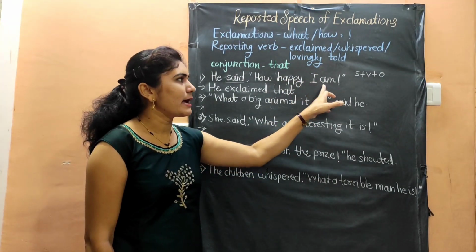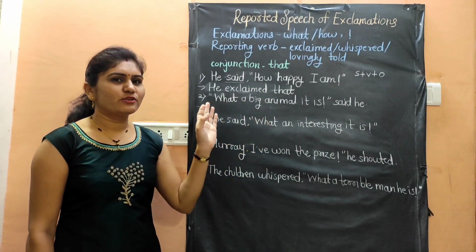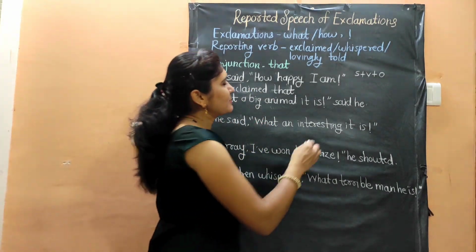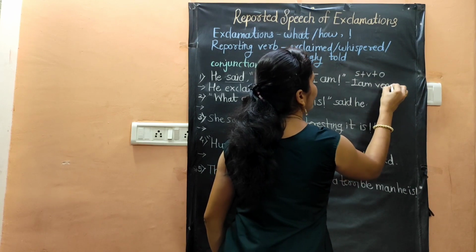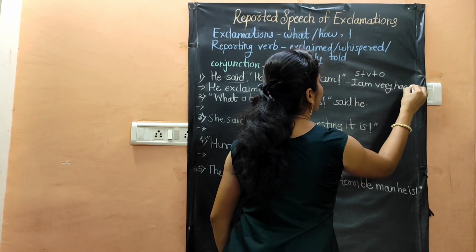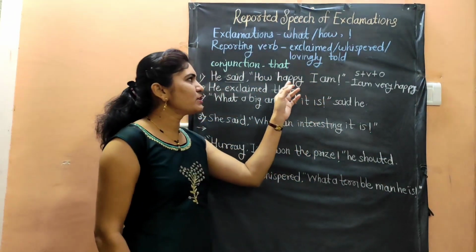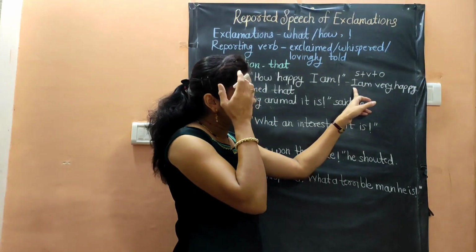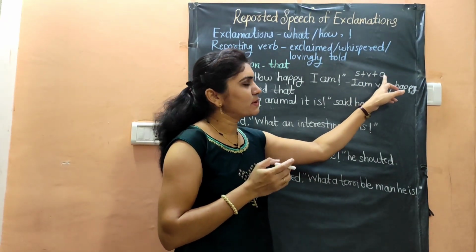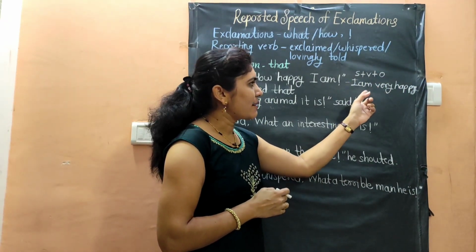How happy I am. So what will be the assertive of this sentence? It will be, I am very happy. While making a statement of an exclamation, we will write as per the structure of the statement, subject plus verb plus object. I am.